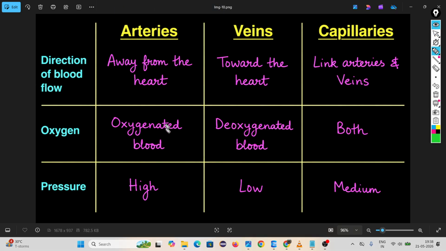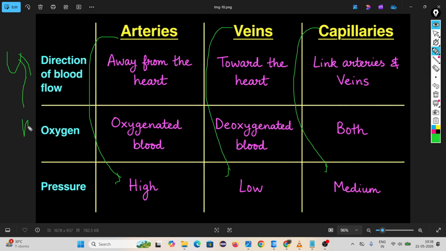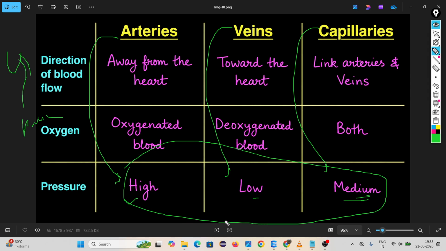Look, remember, inside the artery the pressure is high, in veins low, in capillaries medium. Why, sir? Because the artery takes blood out from the heart, and for pushing blood inside the artery it requires pressure. Veins have low pressure, capillaries have medium pressure. Remember this, because when you learn about blood pressure, we will record these things.